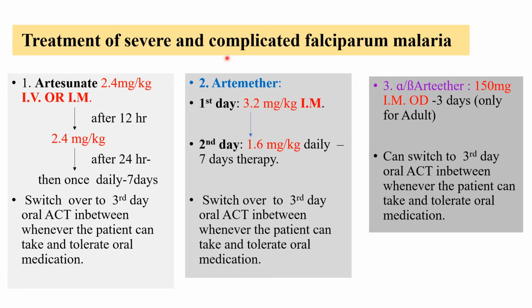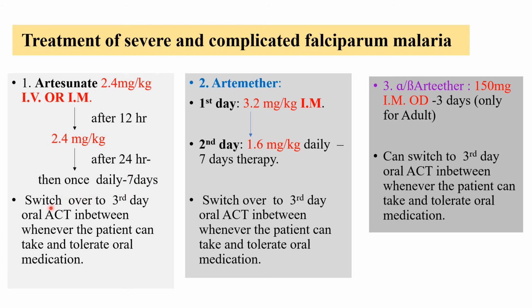Now the next is treatment of severe and complicated falciparum malaria. For the treatment of severe and complicated cases, it always requires parenteral administration of a drug. Here is the regimen for the parenteral artemisinin derivatives. The first one is artesunate. This is the only drug which is given by the intravenous route. Additionally, it can also be given intramuscularly. The initial dose is 2.4 milligram per kilogram. After 12 hours, repeat the same dose, 2.4 milligram per kilogram. So on the first day, 2 doses should be given. Then after every 24 hours, means once daily, it should be given. Total therapy duration is 7 days.